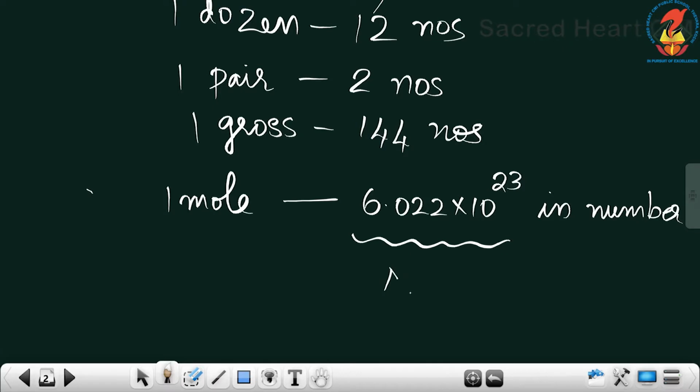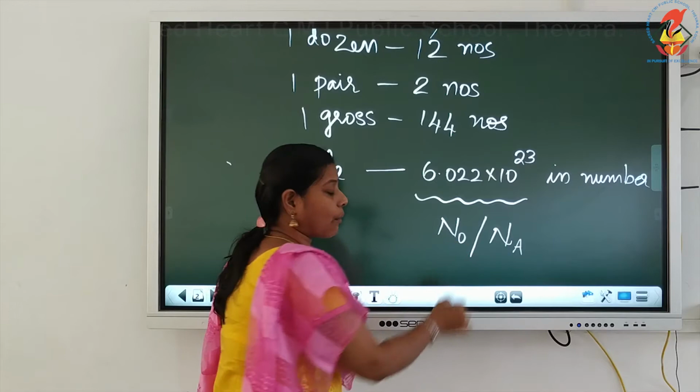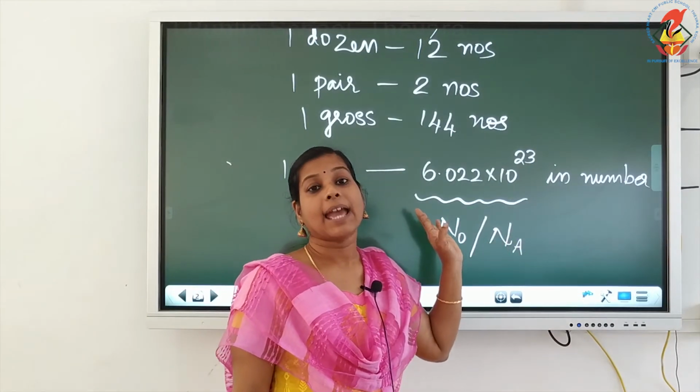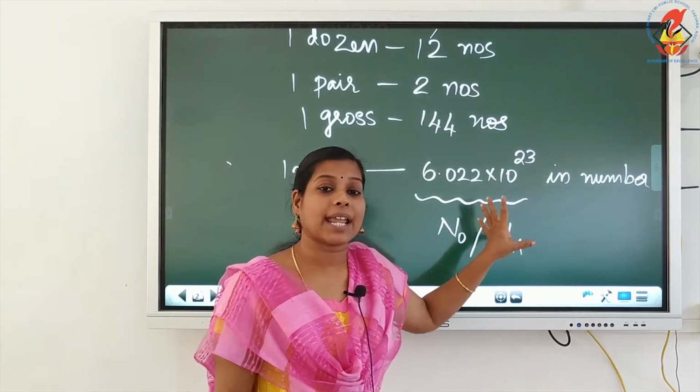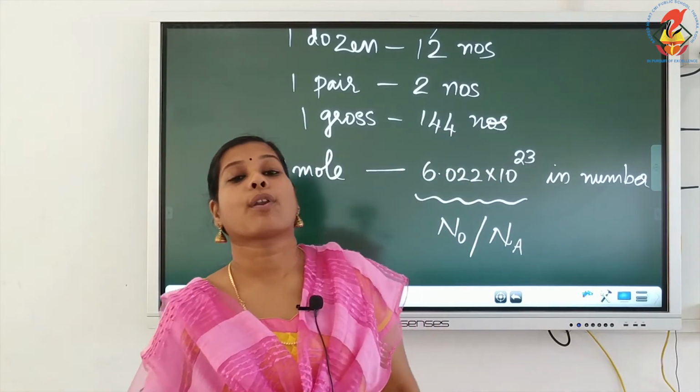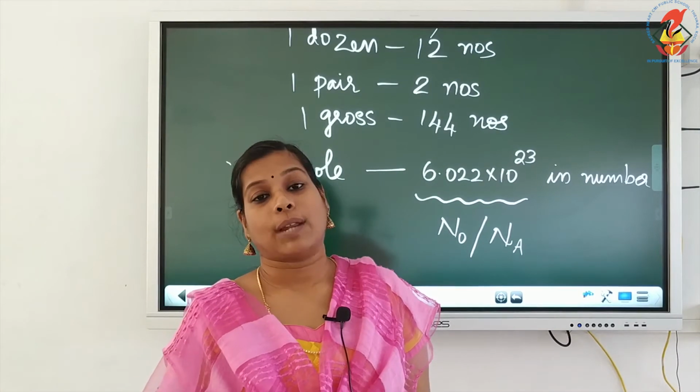This number is fixed, we note it as the Avogadro number, Na or No. It can be written as both No and Na. That is fixed, and that number is 6.022 into 10 raised to 23.